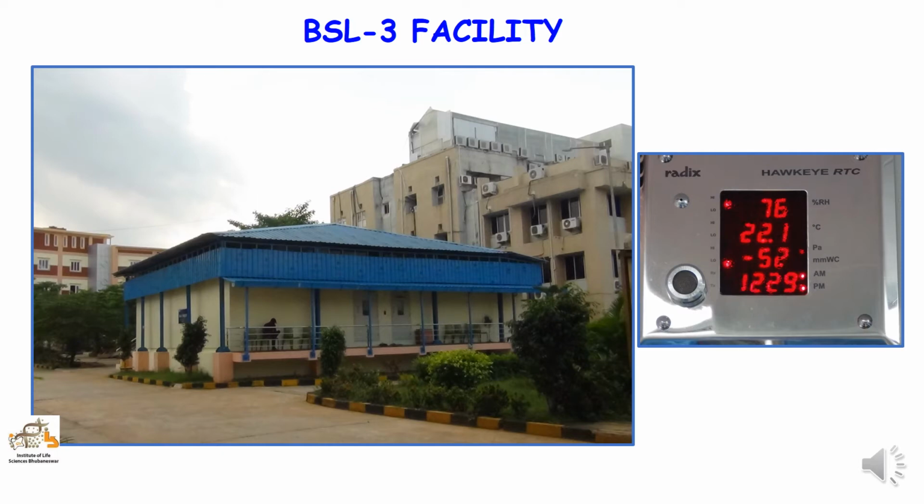For this purpose, the lab is maintained at negative pressure, which ensures that nothing from the laboratory escapes to the outside environment. The exhaust from the BSL-3 lab is sterilized by passing through microfilters that remove pathogens and other harmful agents. Other engineered safety features include the use of self-closing or interlocked doors, sealed windows and wall surfaces, and a filtered ventilation system. BSL-3 labs also have access to equipment like an autoclave to sterilize and decontaminate the laboratory waste.